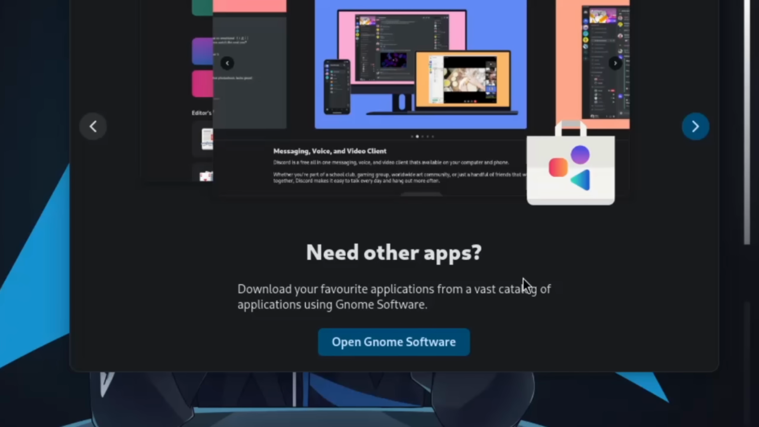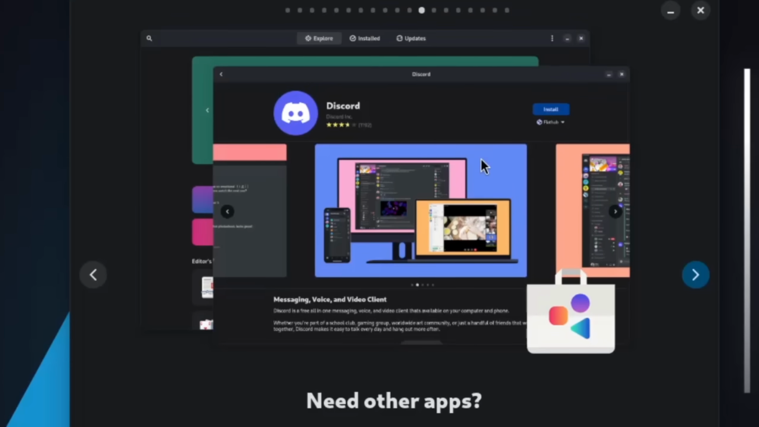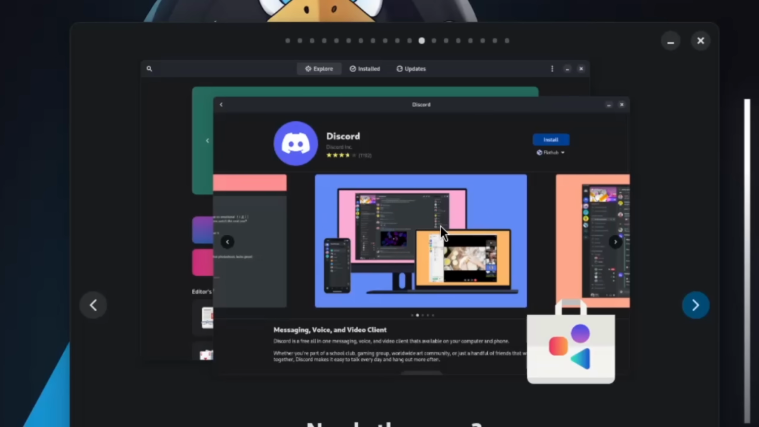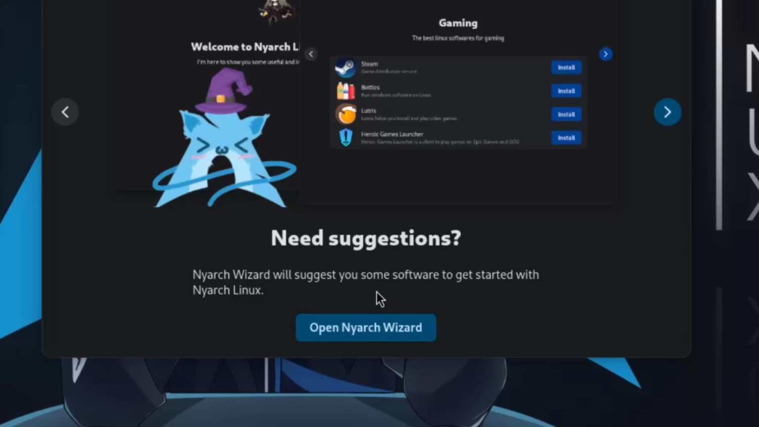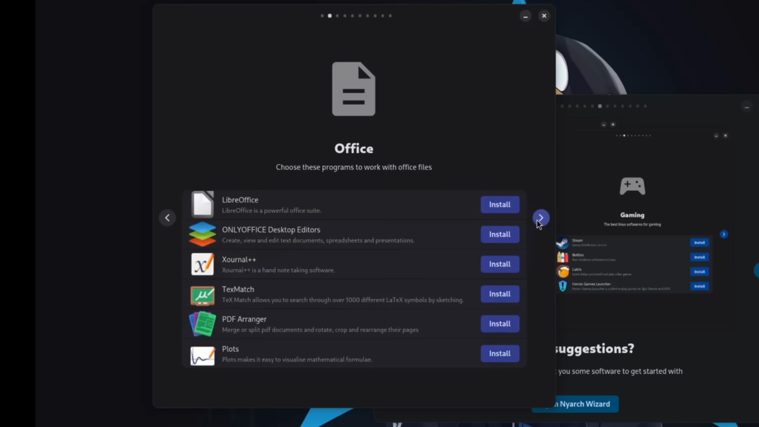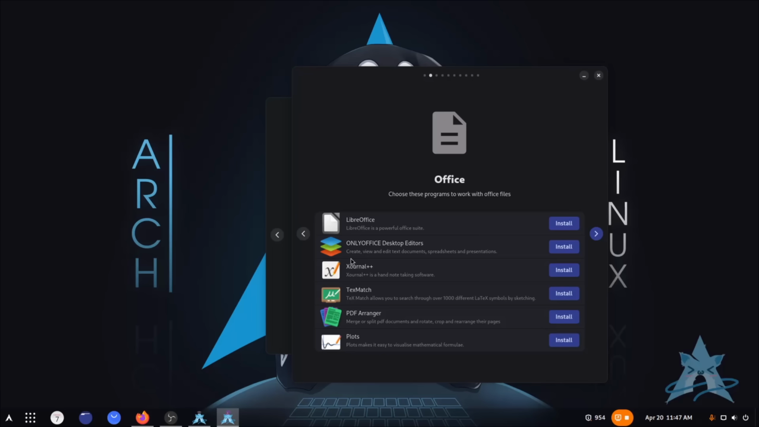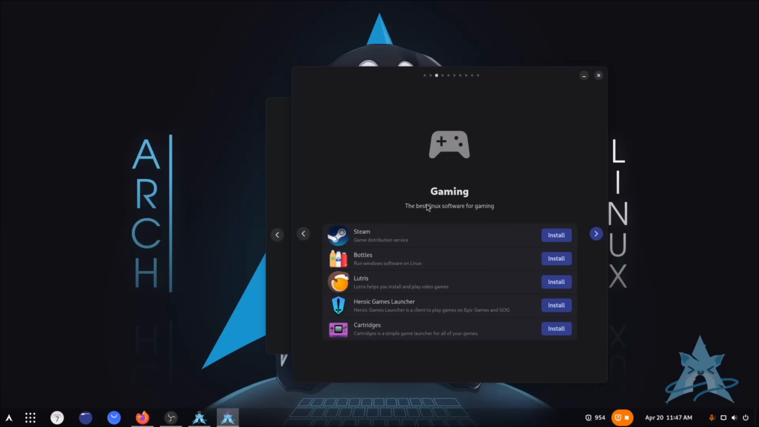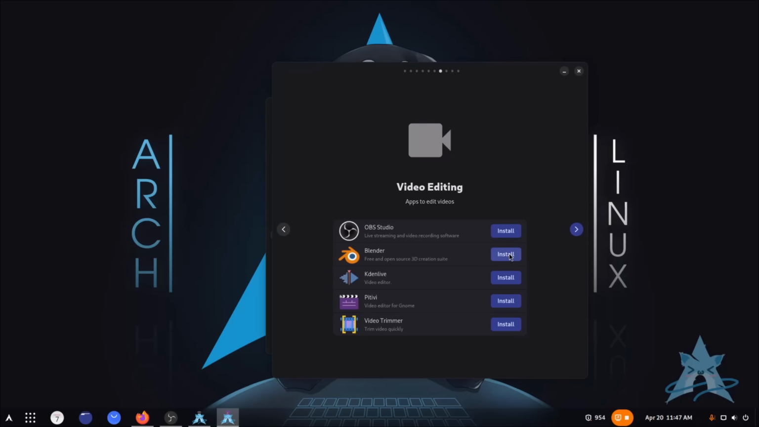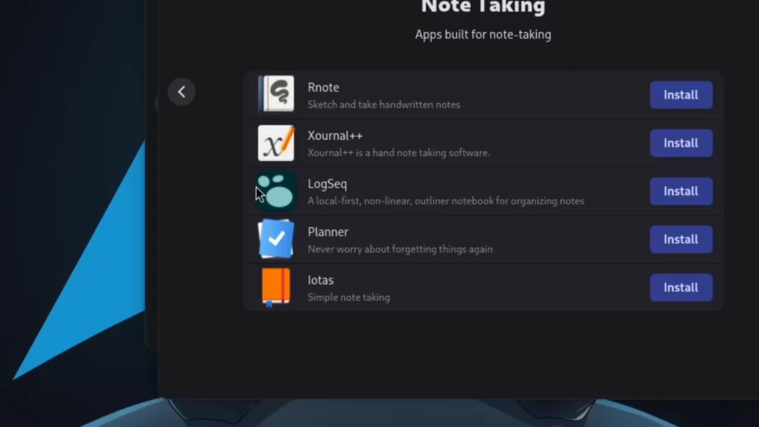Need other apps? Download your favorite applications from a vast catalog using GNOME Software. This is like the Microsoft Store, GNOME version. Nyarch Wizard will suggest some software. Oh, this is just basic apps that you might need. Office work. If you do office work using Nyarch Linux, you're crazy. You're one crazy one. Okay, I can understand gaming. Oh, you know what? Actually, I'm gonna install Blender because I'm gonna edit this video after this. Let's just install it. They have Logseq here. Let's go. My favorite note-taking app.